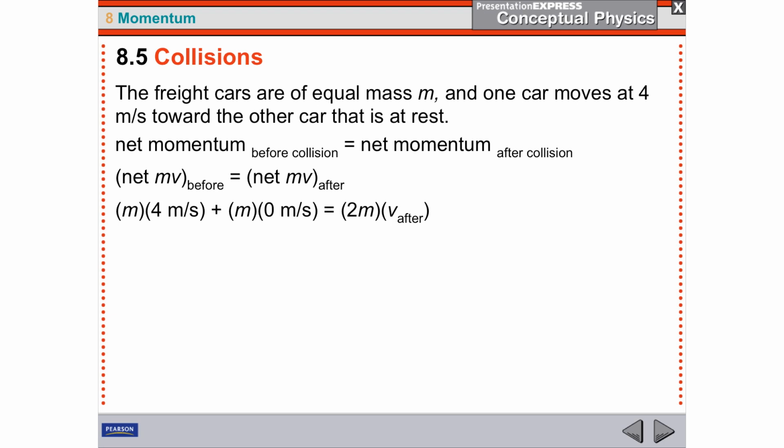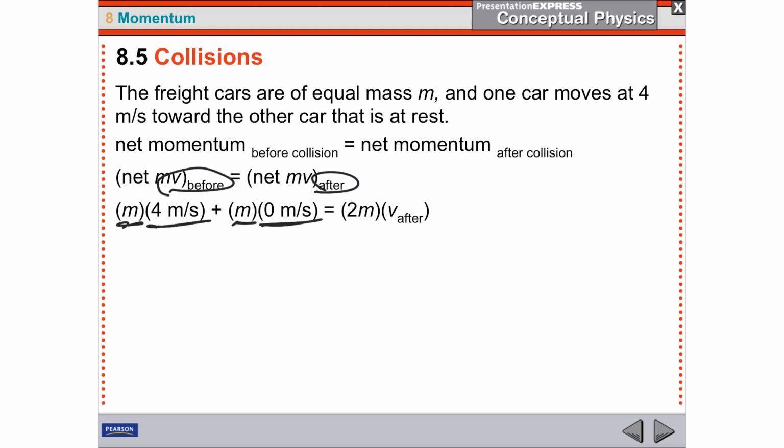So here's the example math-wise. If the net momenta before and after are the same, whatever the mass of the first car going 4 plus the mass of the one at 0, that's a total of 4m. Well, you're going to end up with 2m's times 2.